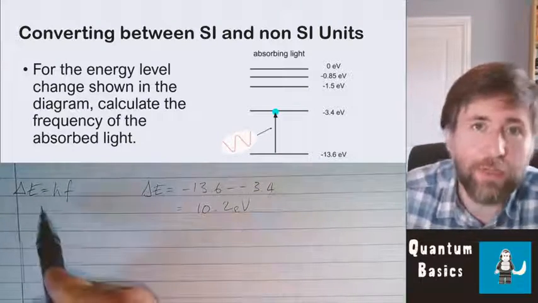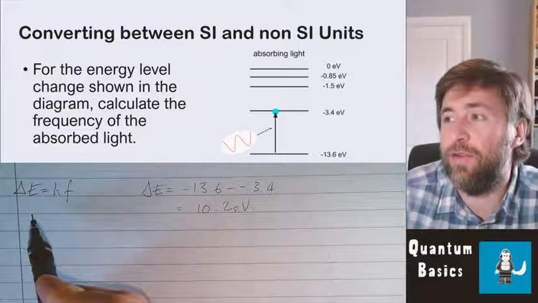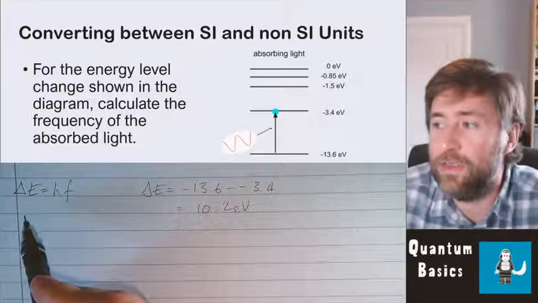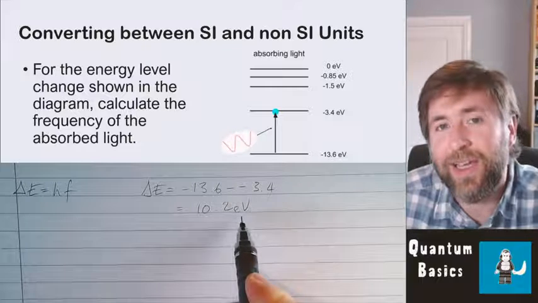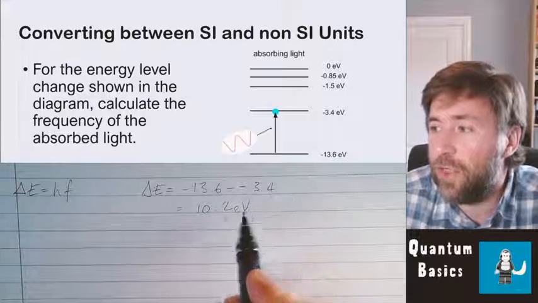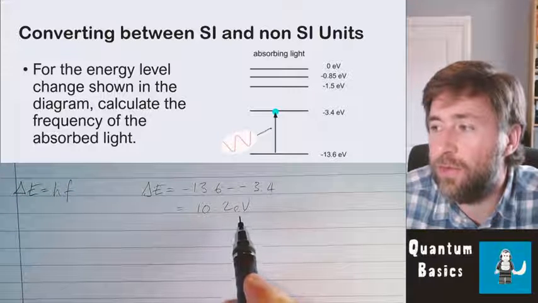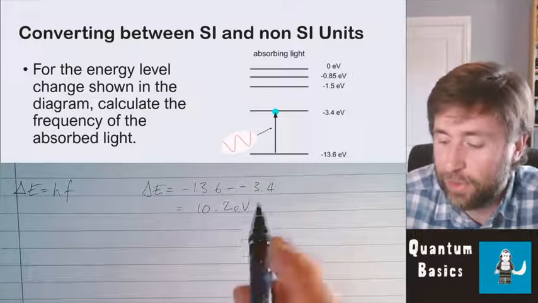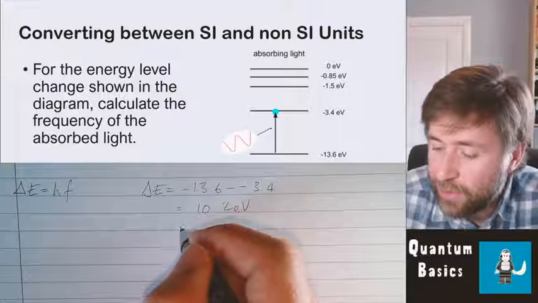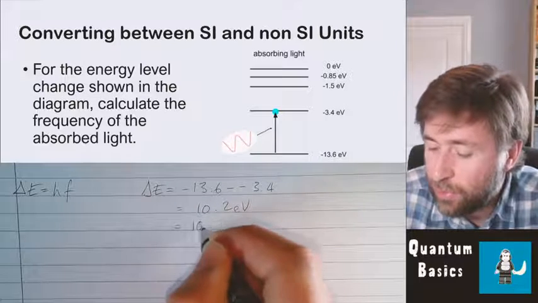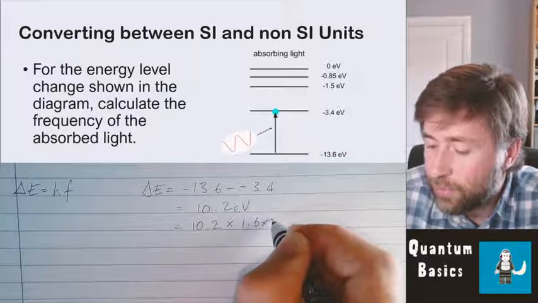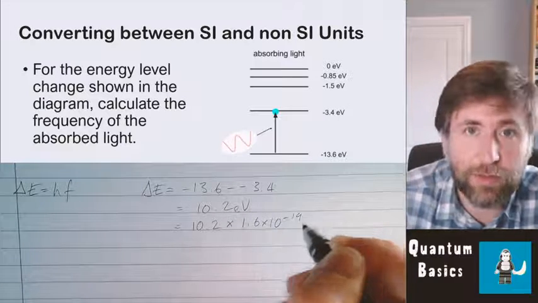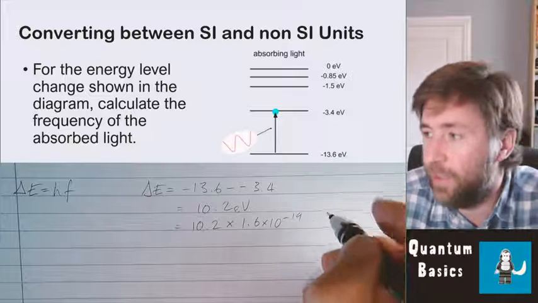Before we use that in any calculation, just as every single time ever, we need to convert that into SI units. Here's my simple rule to follow whenever you're converting between non-SI and SI units. If you've got a non-SI unit, then you use that unit a little bit like it's a formula. So to turn that into energy in joules, I'm going to do 10.2 times by the charge on an electron, 1.6 times 10 to the minus 19. Again, that value is in the equation sheet, so you don't need to worry about remembering that.